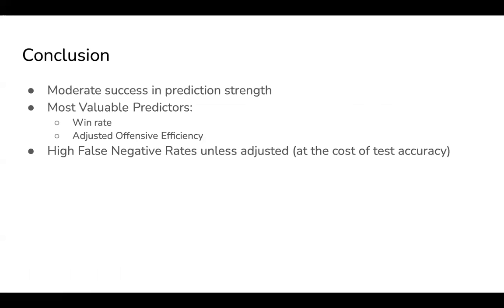And so in conclusion, we had moderate success in prediction strength with a test error rate around 7.5% on average. As seen from logistic regression and the pruned trees, the most valuable predictors were win rate and adjusted offensive efficiency. And we had high false negative rates unless adjusted, at the cost of test accuracy and the false positive rates.